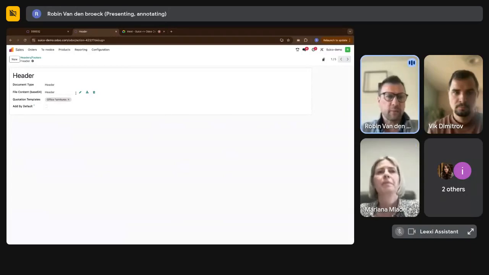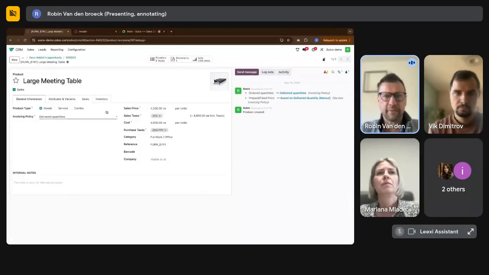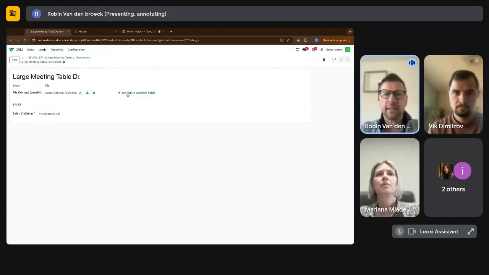This is new, and then whenever it has certain fields that you can automatically populate from the Odoo database, there's something you have to do in Acrobat, then you can edit those fields here. I cannot show it in this example, but I can show it on the large meeting table. See, there is one document in here, like a data sheet. This one, it's set to be inside of a quote. And you can edit it and you can see the dynamic fields.